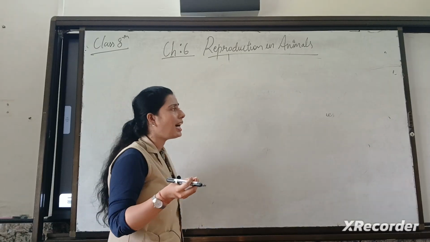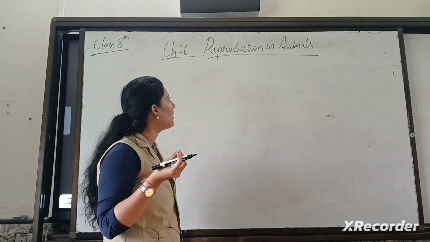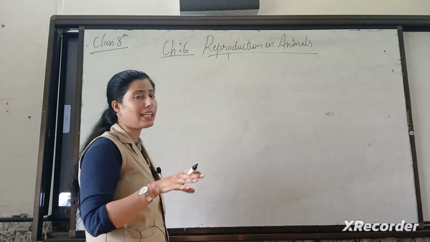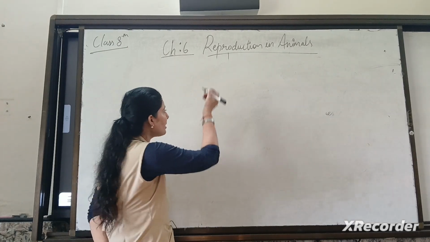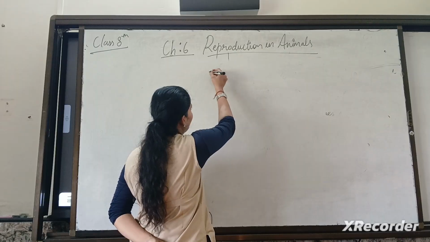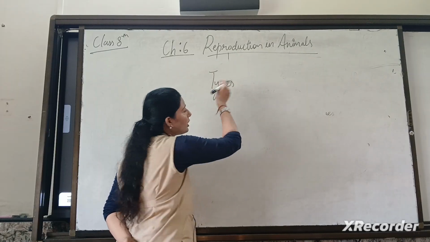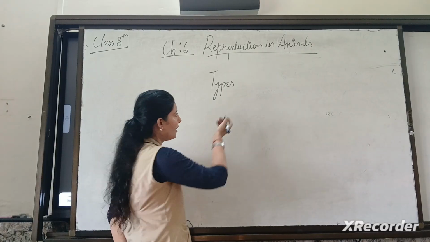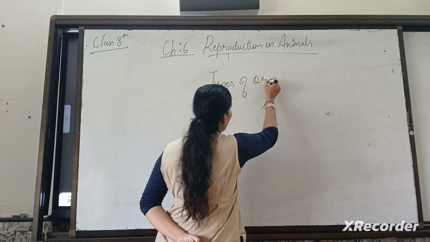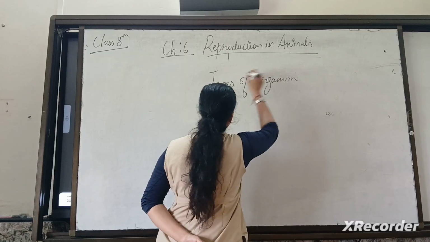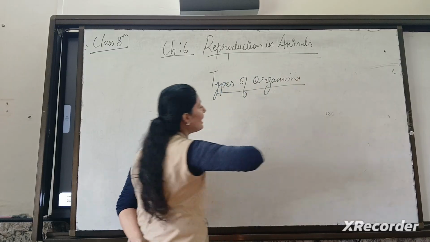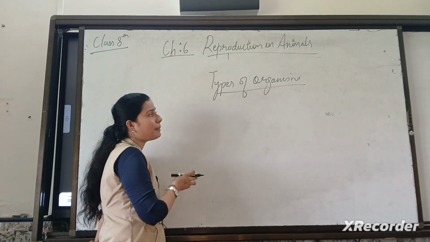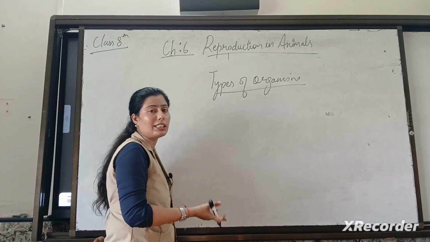First of all, I would like to dictate one more thing before giving the types of reproduction. This is the type of organism. Before moving towards the type of reproduction, first you have to understand the type of organism. This will really help you to understand the terms sexual and asexual. Why it has happened in some of the organisms, why not in other organisms.